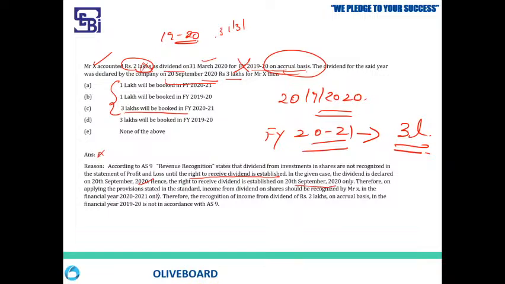Therefore, on applying the provision, the income from dividend on share should be recognized by Mr. X in the financial year when? 2021 only. You're getting it? Whatever he has done is wrong. You are remembering it? All right. So the answer is C. The entire 3 lakhs should be recognized in the year 2021, and what Mr. X has done is wrong. You are getting it? All right.